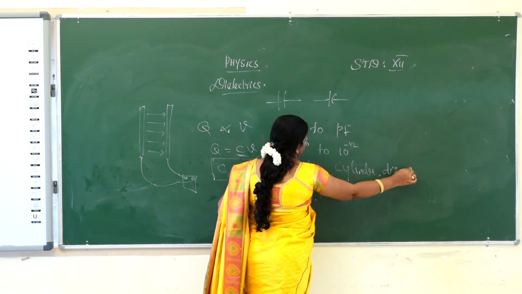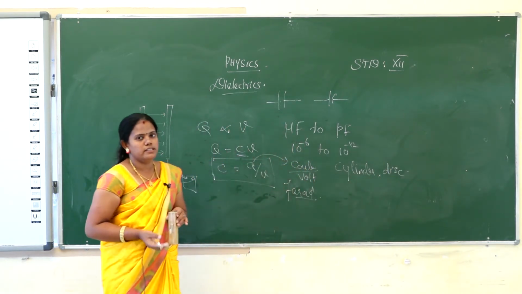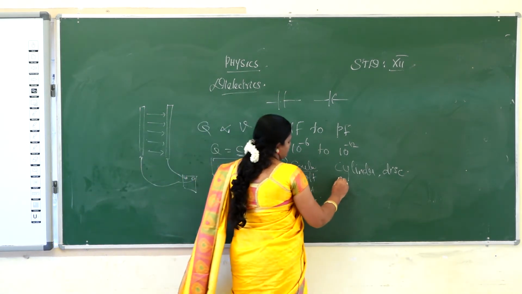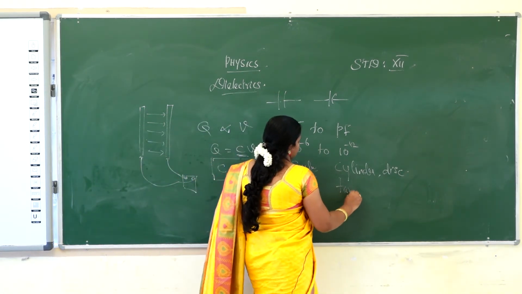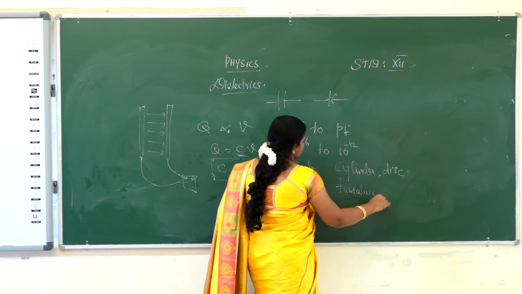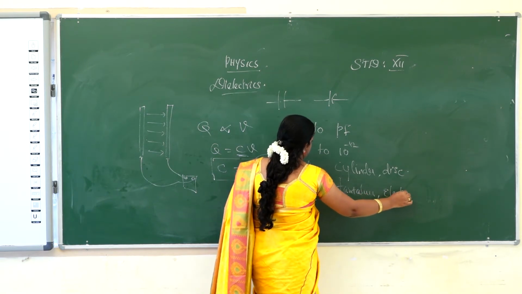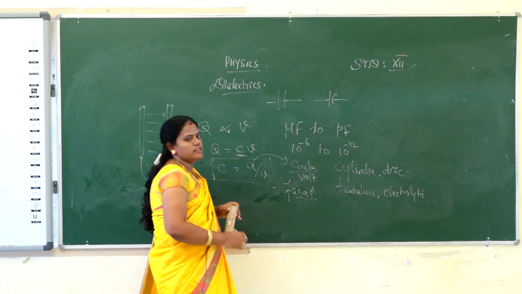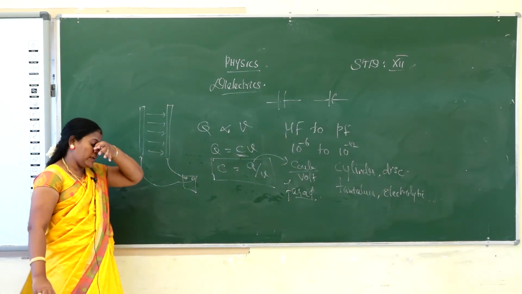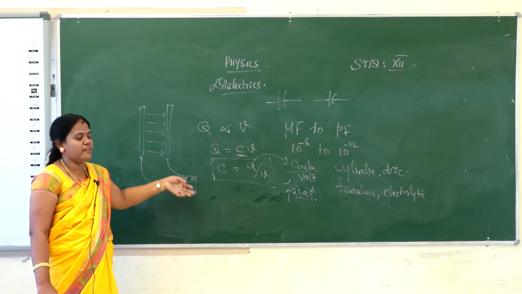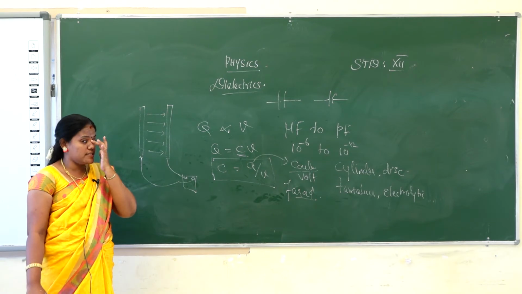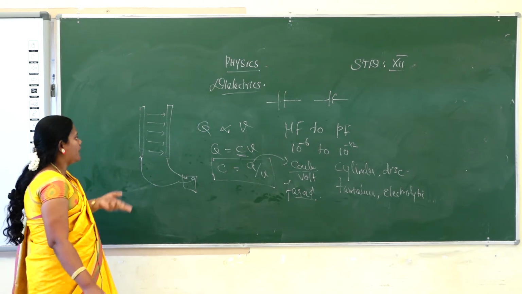Cylinder ஆகும் இல்லை டிஸ்காக இருக்கும். ஓகே, ஸோ 3 டைப்ஸ் இருக்குது, டேண்டலம், எலக்ட்ரோலைட்டிக். ஓகே, டேண்டலம் and electrolytic. So there are many types of capacitors in electronic devices. Electronic deviceல வேறு ஷேப்பில் வேறு சைஸில் நிறைய capacitors இருக்குது. Okay, so those are all the capacitors. Next we will find out the capacitance of a parallel plate capacitor.